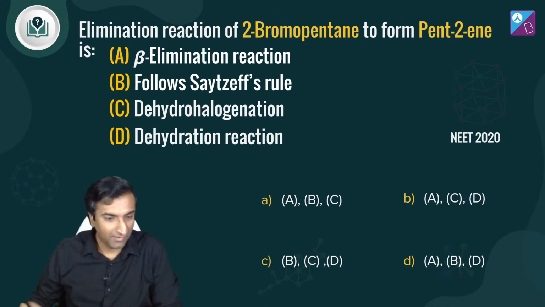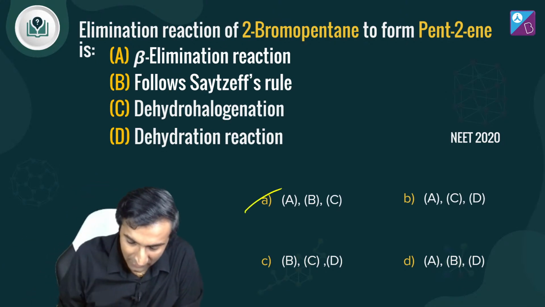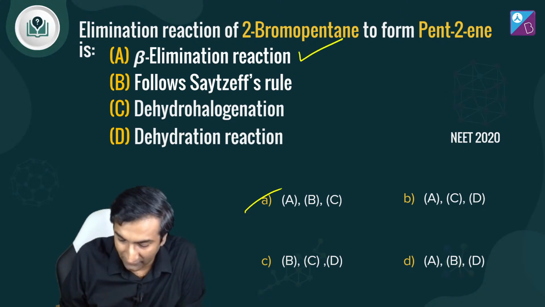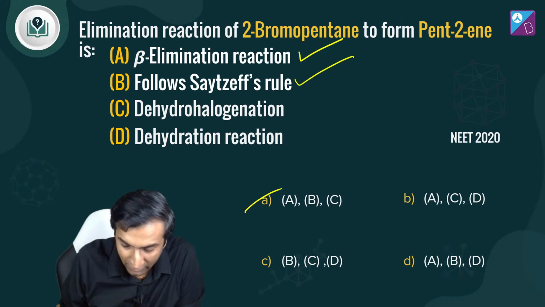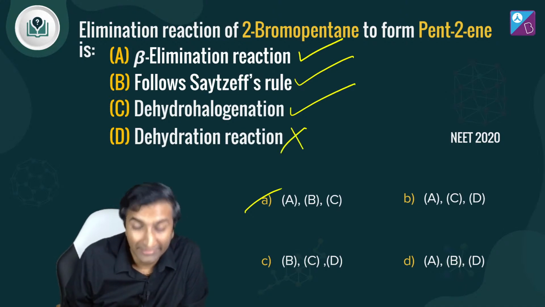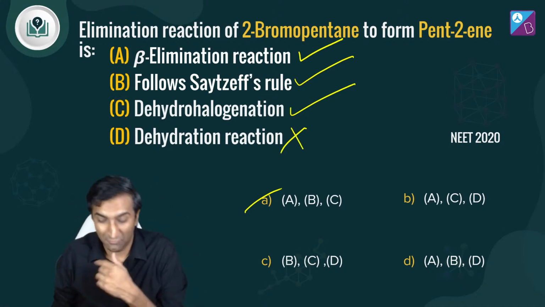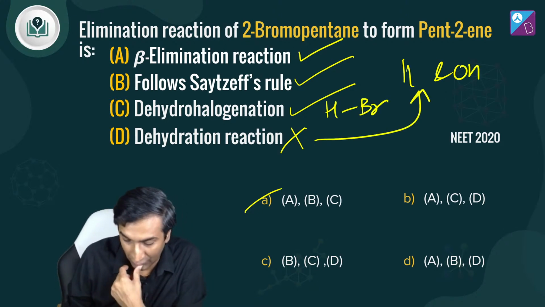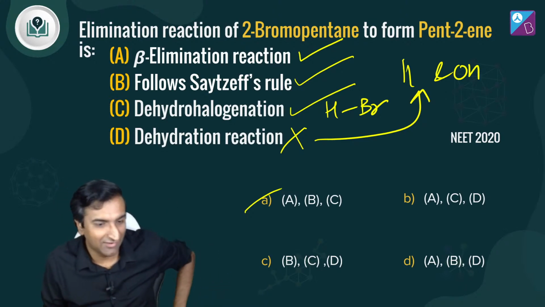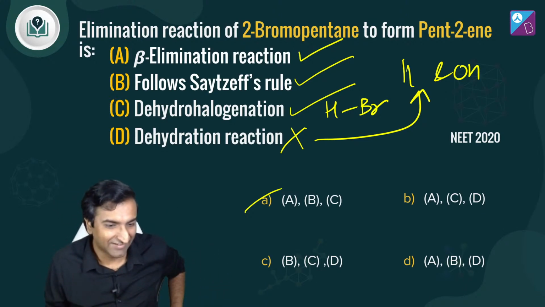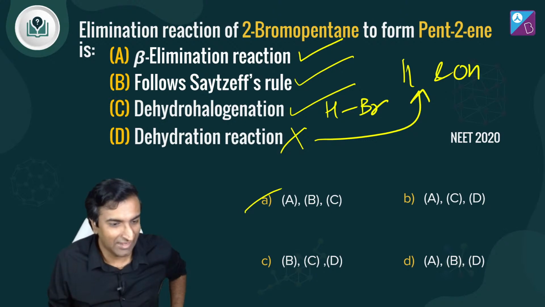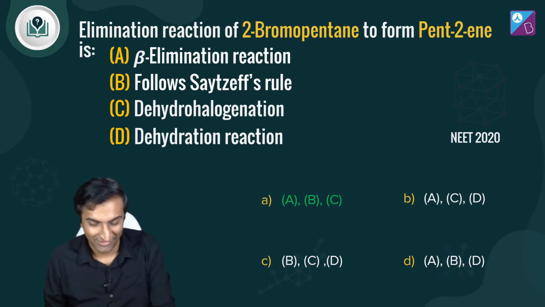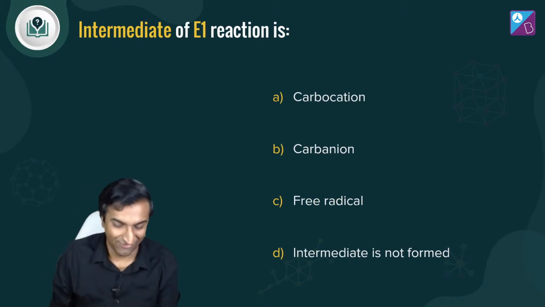Vikas is saying A. Okay, A, B, and C. Beta elimination, absolutely correct. Follow SEDSEF, absolutely correct. Dehydrohalogenation, yes. Dehydration is not it. Dehydration means water is removed, meaning H and OH is removed. That's not true. We are removing H and Br. Hence, this is not true. Absolutely right. Good job, Vishal, three times, and Mr. Hirdesh ji and Lavish. Hey, Lavish, I haven't seen you around. Good to see you here. Vidya, absolutely right. A is the right answer. Good job, everybody. Good to see all of you are alive and kicking.